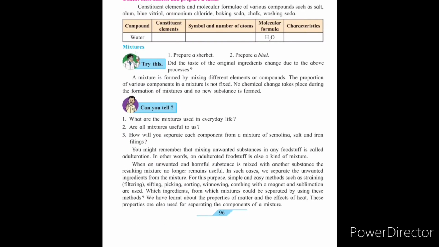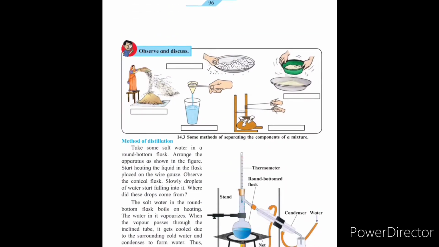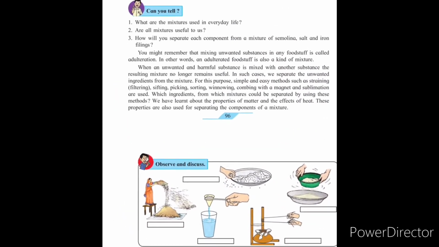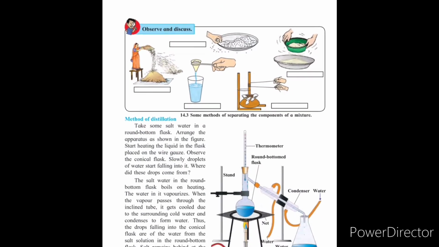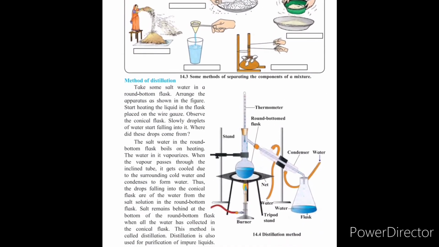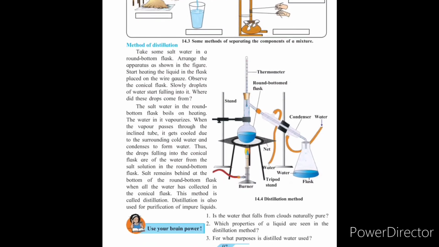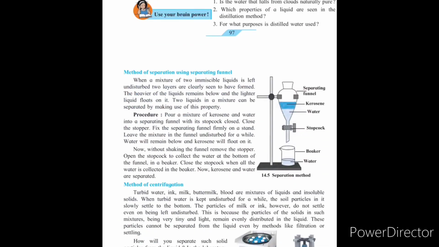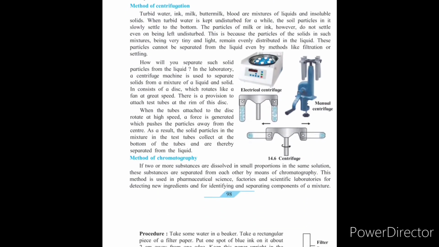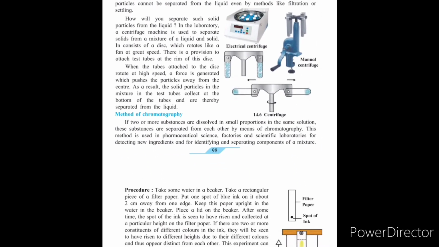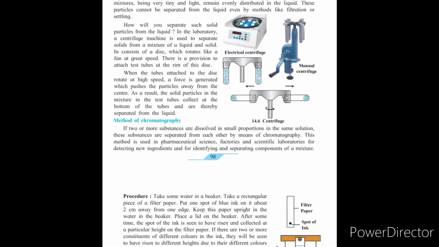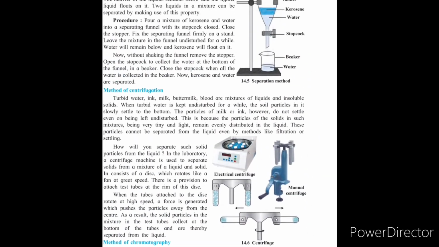In the last part of this chapter, there are various methods of separation, that is the method of distillation and the method of separating substances by using the funnel system, centrifugation and chromatography. All this we studied in chapters number 11 to 14.